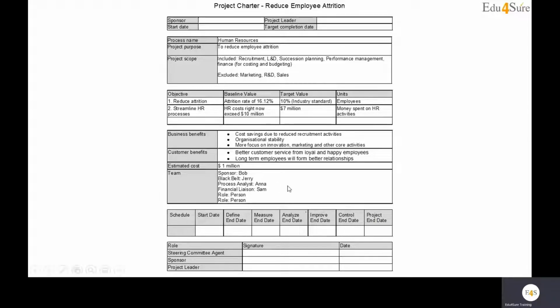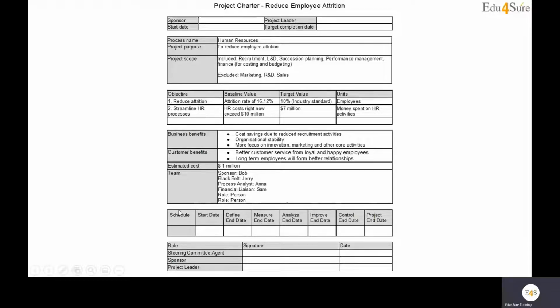We would be mentioning the entire team, schedule, start date, and more specifically, we are not just mentioning the end date of the project, we are mentioning the end date of all the phases as well. These are the phases we would be working on one by one. We cannot work on all the phases simultaneously because the result of the first phase is the input for the second one. The output of the second phase is the input for the third phase. So we really cannot execute everything simultaneously. This will be done in sequence, one by one.